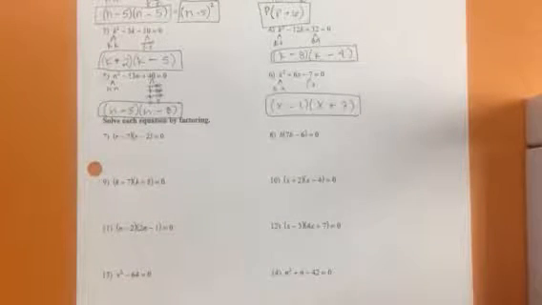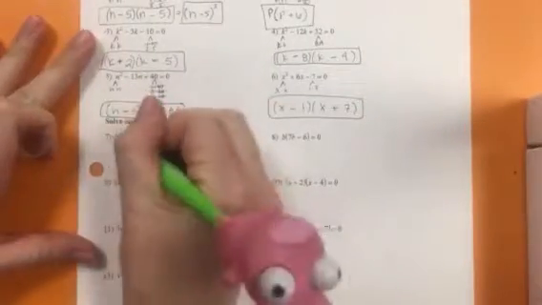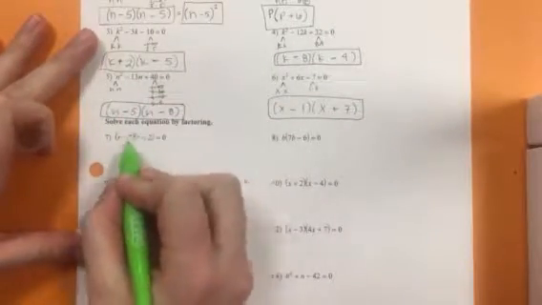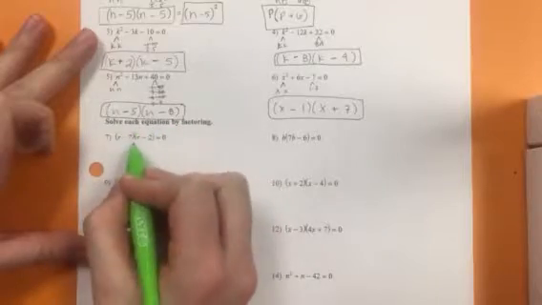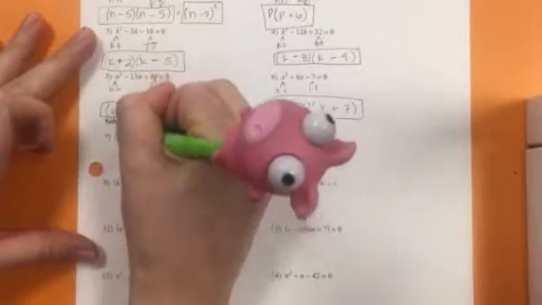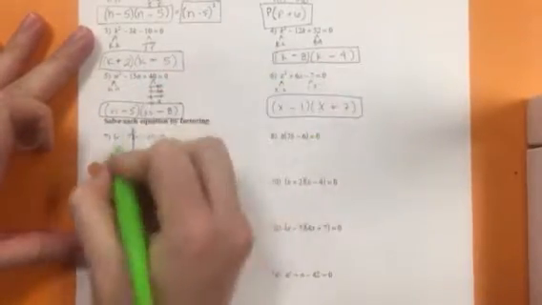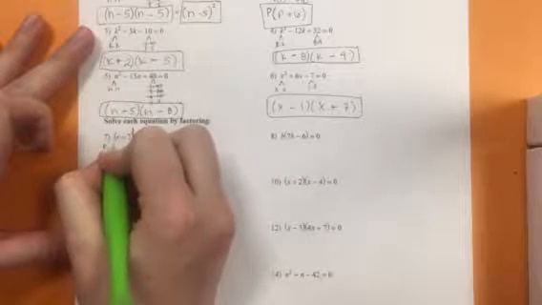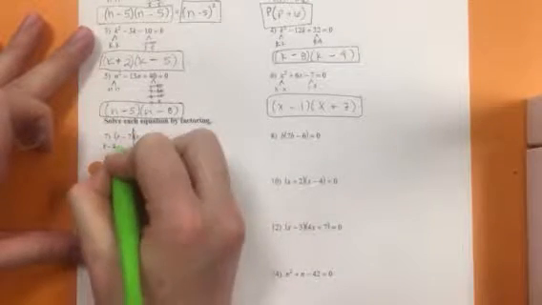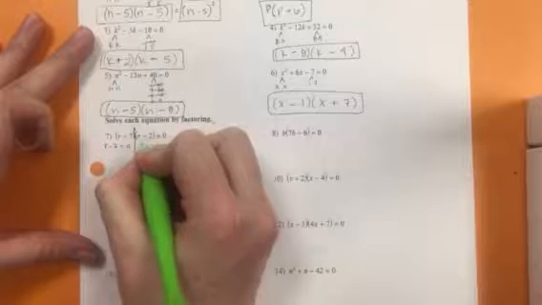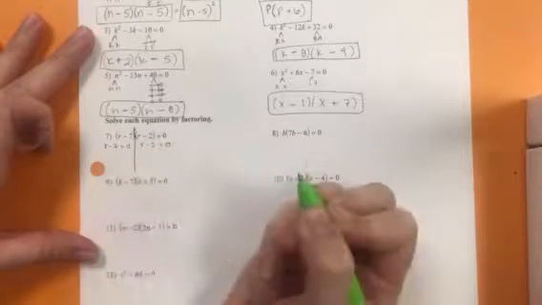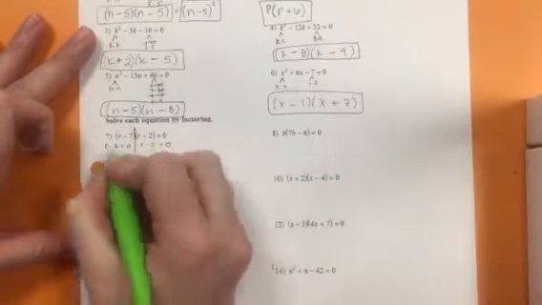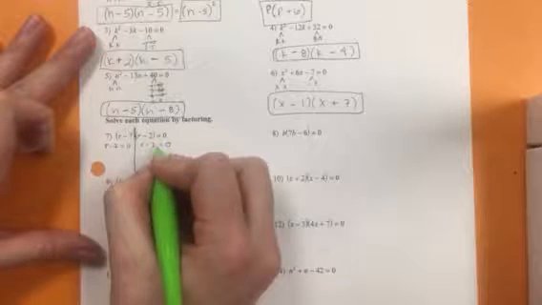This is how to solve equations by factoring. In our first example, number 7, our values are quadratic. It's already factored, so we just need to solve it. So to solve, we have r minus 7 equals 0 and r minus 2 equals 0. I just have to solve both sides for r, and then we have our solutions.